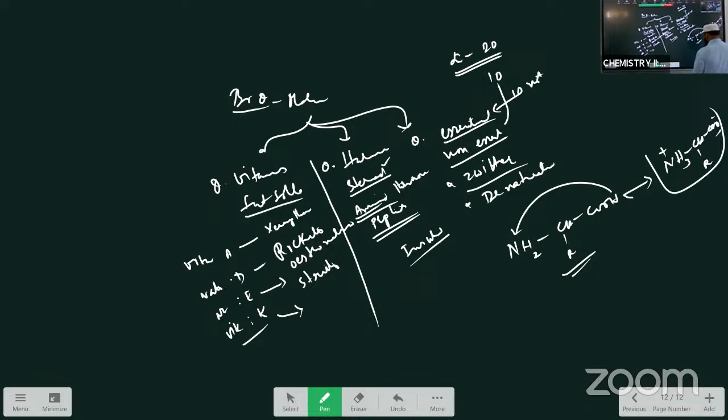Next, denaturation of protein. When proteins are heated, or treated with acids or bases, the structure of the protein gets disturbed. The three-dimensional structure of the protein collapses. This is called denaturation of the protein. If you boil proteins, or add acids, bases or detergent, the structure of the bonds present in the protein gets disturbed. That is called the denaturation of protein. Example: boiled egg. Formation of curd from milk, that is the curdling of milk, is an example for the denaturation of proteins. So these are the important questions in the biomolecules.